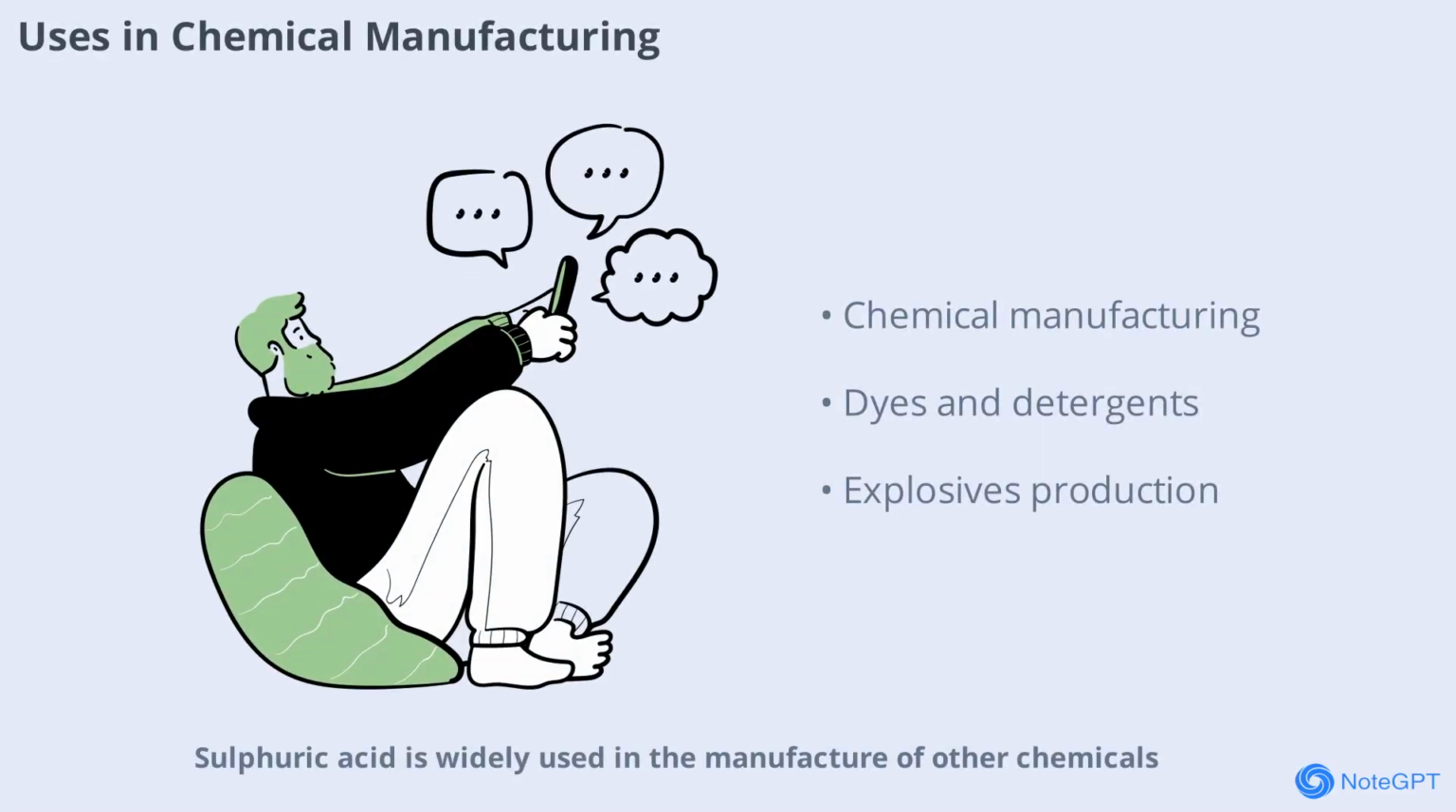Sulfuric acid is widely used in the manufacture of other chemicals such as hydrochloric acid, nitric acid, and phosphoric acid. It is also used to produce dyes, detergents, and explosives. Its versatility and reactivity make it a cornerstone of the chemical industry.